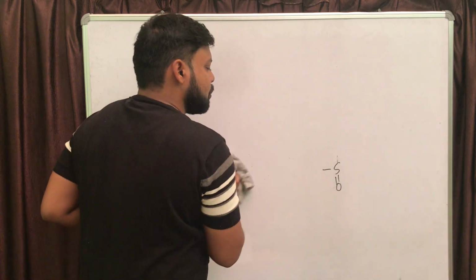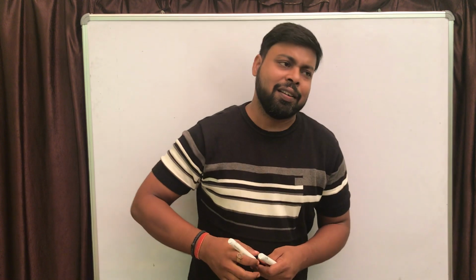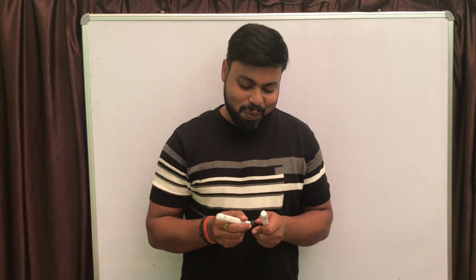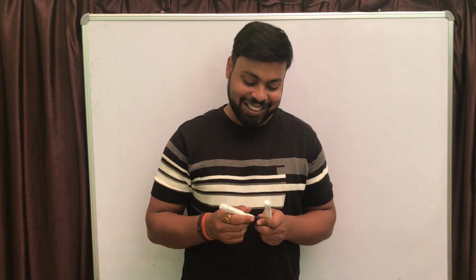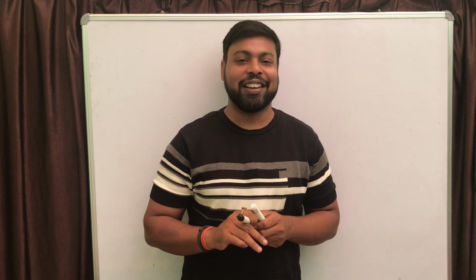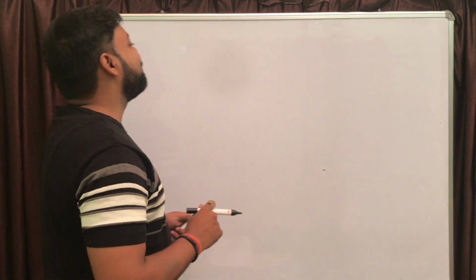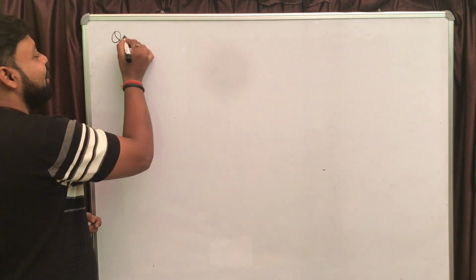Before starting the next portion, I am giving you some questions. Try to solve them as homework. I'll just write the question. If you have doubts in the answers, you can ask me in the class, right? Let me write the question.